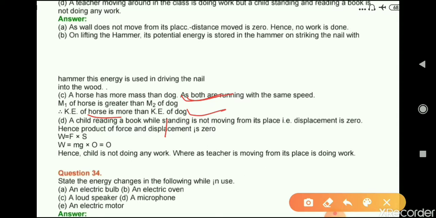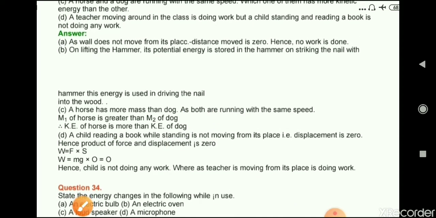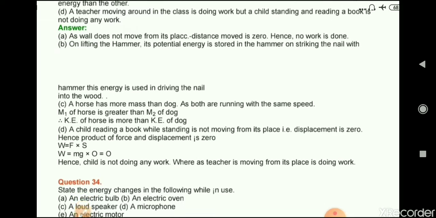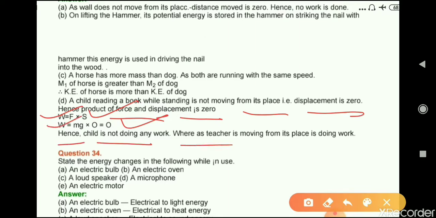Question number D: A teacher moving around in the class is doing work, but a child standing and reading a book is not doing any work. Answer: A child reading a book while standing is not moving from its place, that is, displacement is 0. Hence, the product of the force and displacement is 0. Work done is equal to force into displacement, and when displacement is 0, we get the quantity 0. Value of work done is 0. Hence, the child is not doing any work, whereas the teacher is moving from her place and doing work.